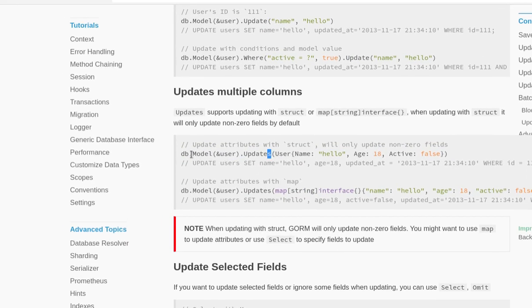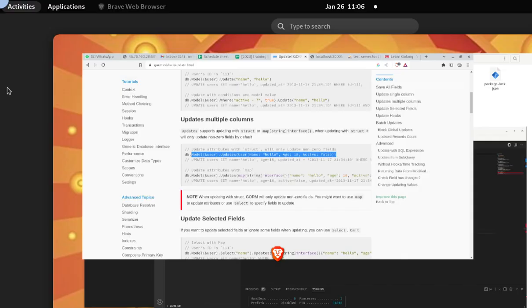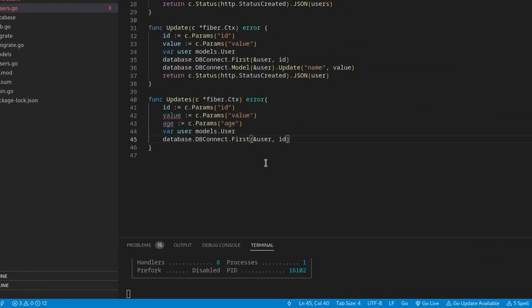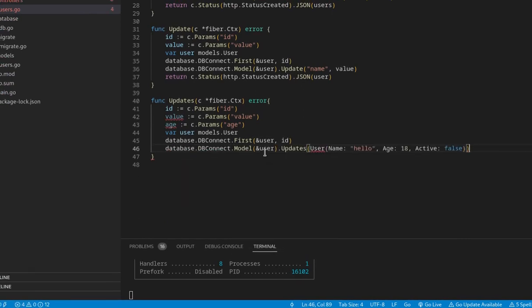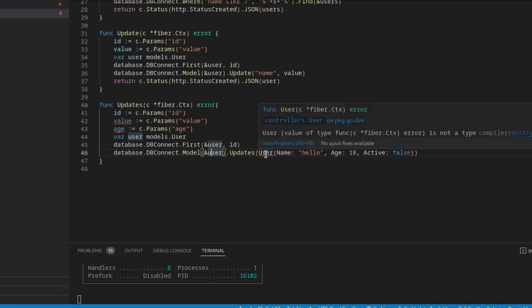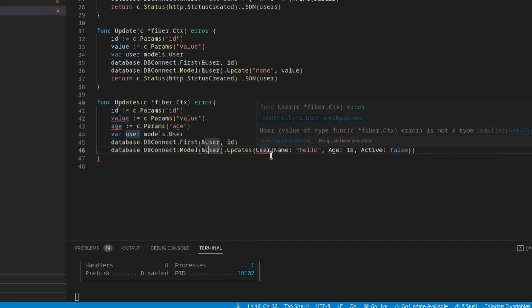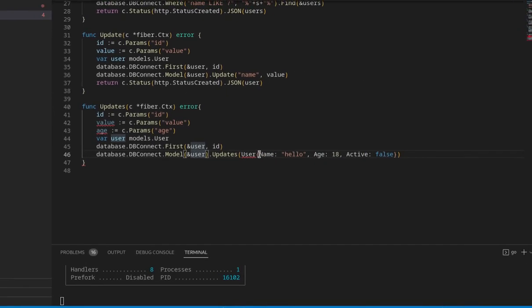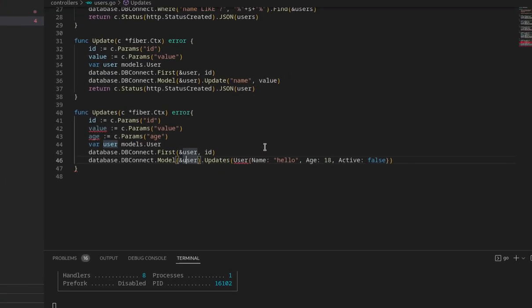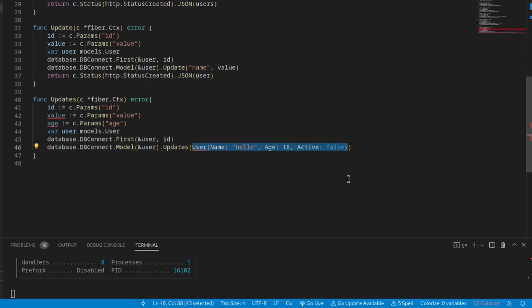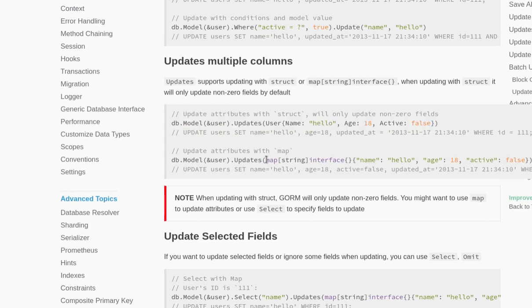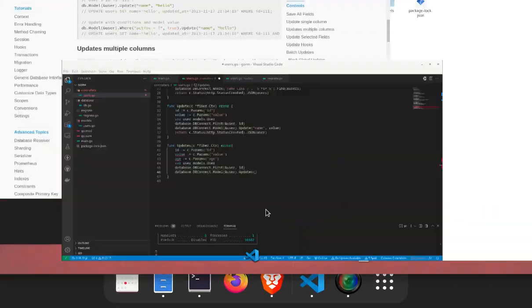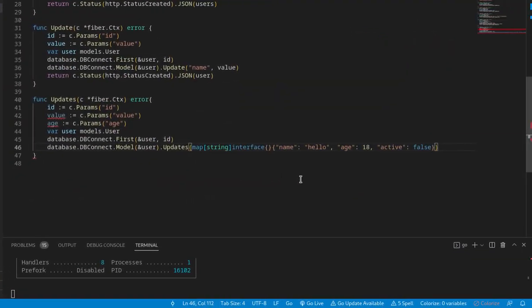So just copy this one, and now database.db connect, yeah, update. So user is user here. Matching this user is okay. I think this is not so much. We can remove this. Instead of this one, let us use this one, map string interface. This one will be much better than the previous. So here let us paste this one.